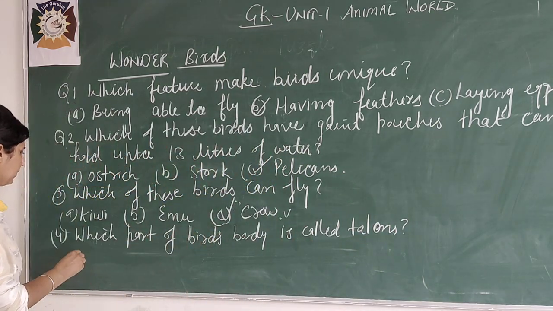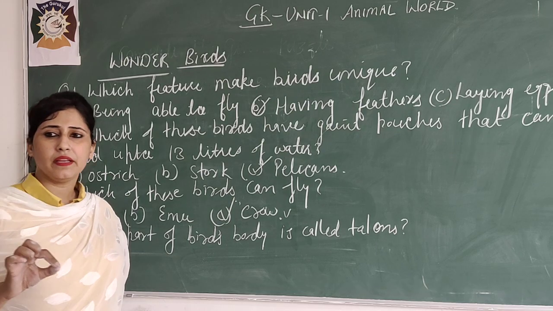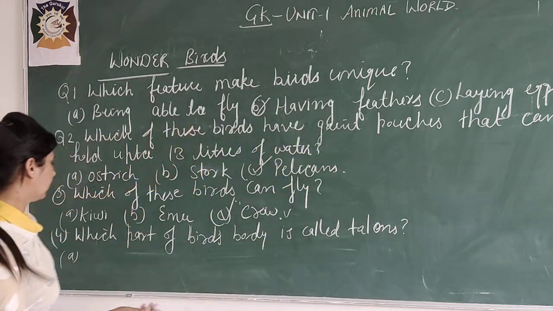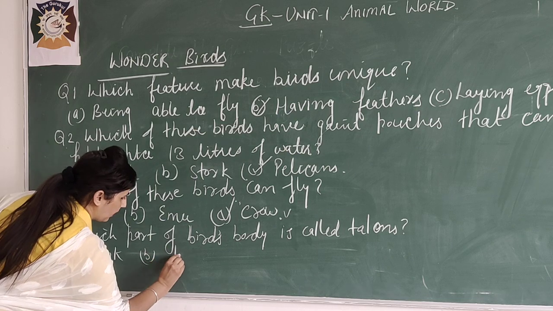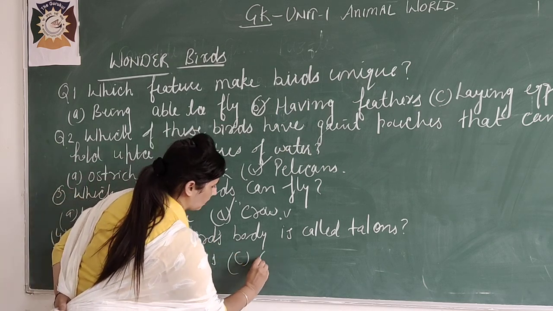And options are beak, claws and wings. First is beak, second is wings and C is claws.